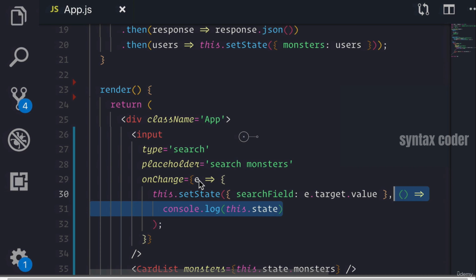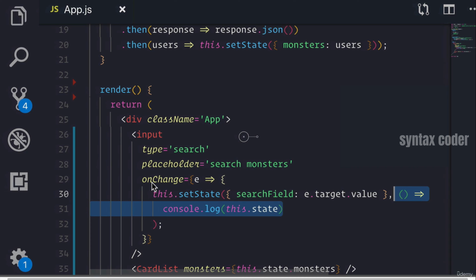Now, if we look at this code over here, some of you might be asking why we don't just run this function. If you look over here, all we're doing is actually defining the function and not running it. We could extract this entire piece of code and put it up here, which by the way, we will in a later video. Because we're not running it here. We're just saying this is an anonymous function that gets triggered on change.